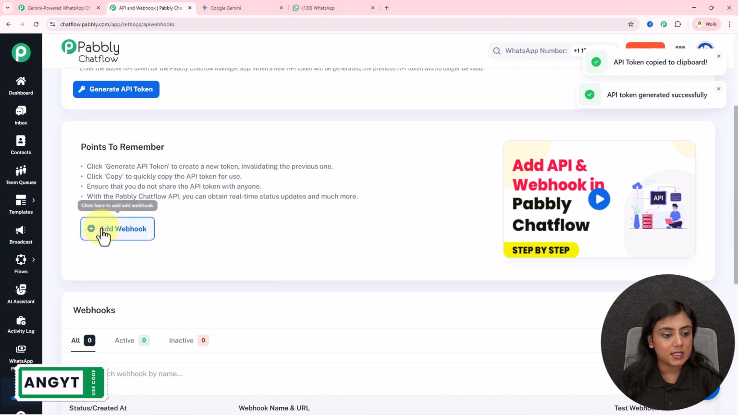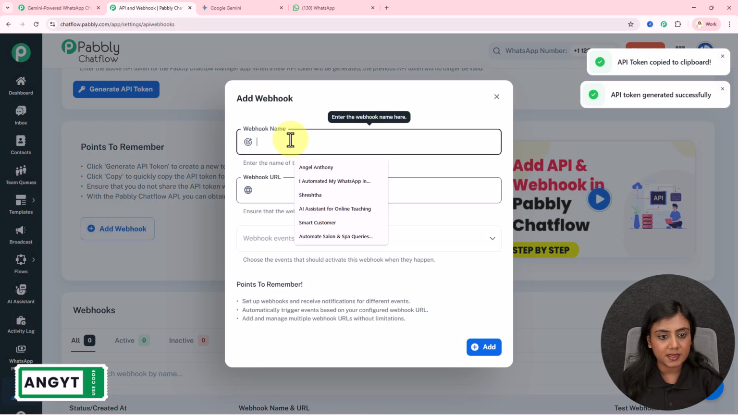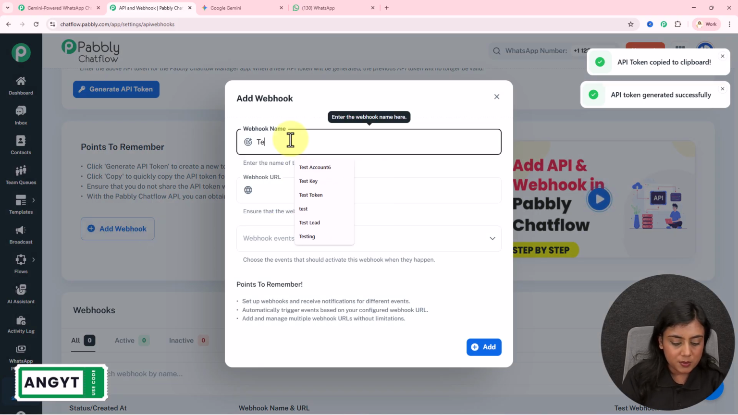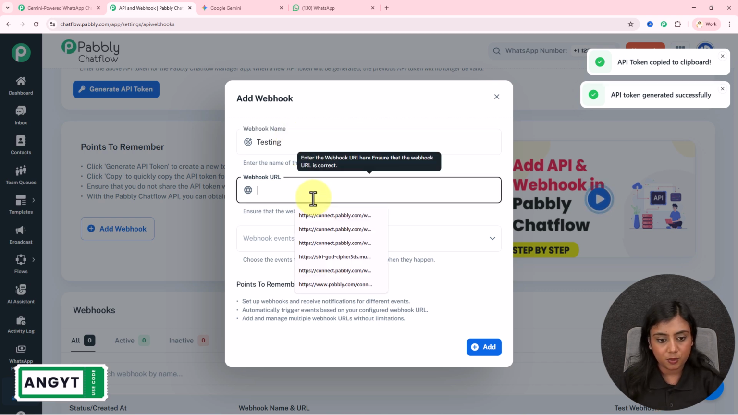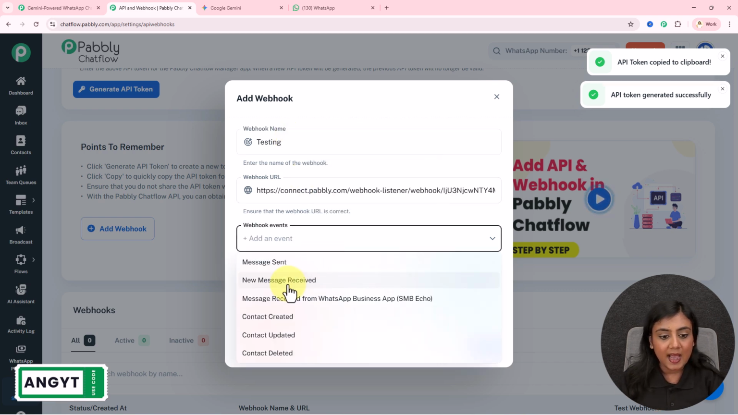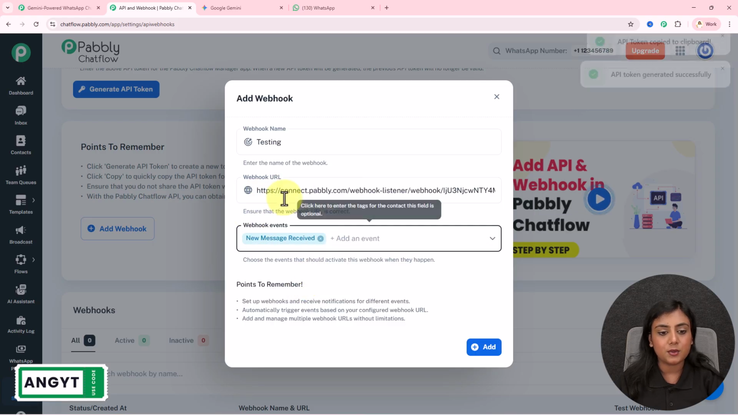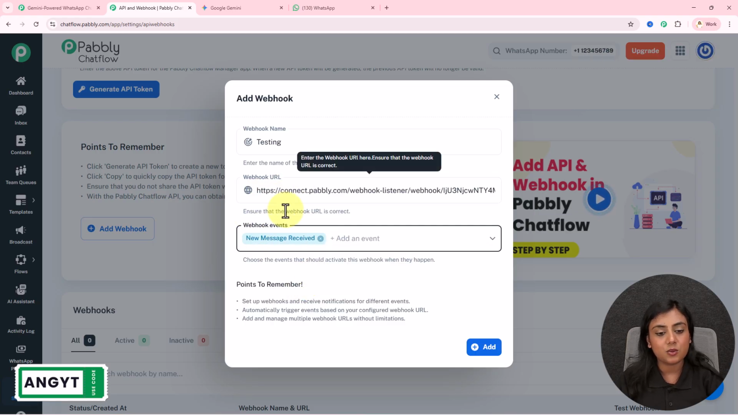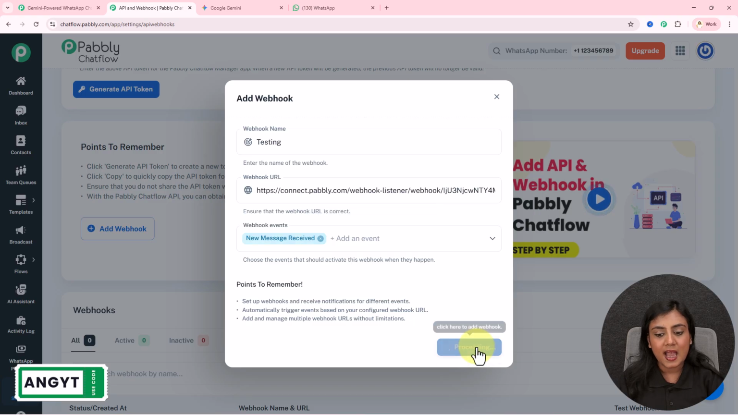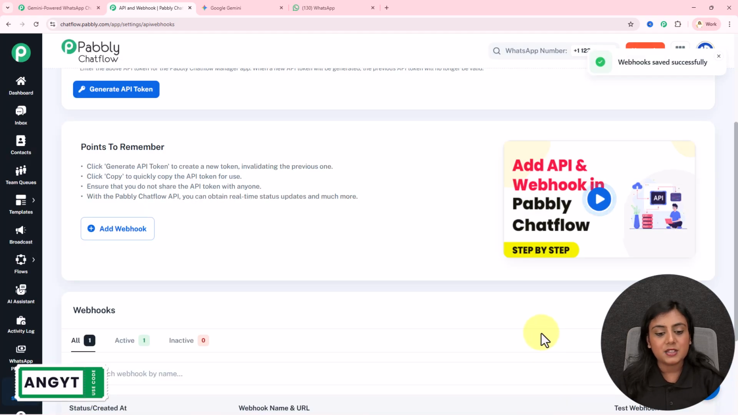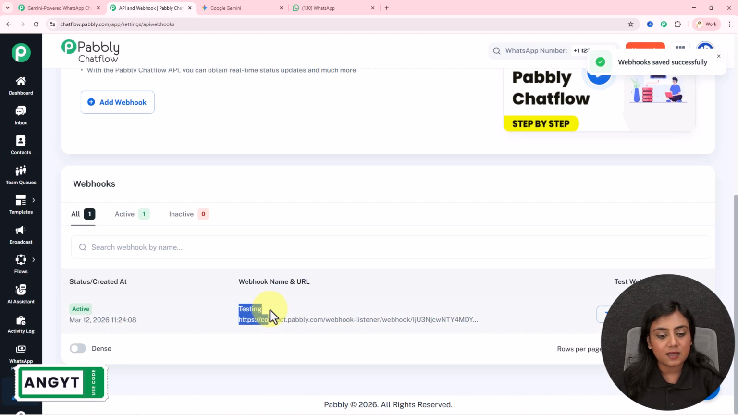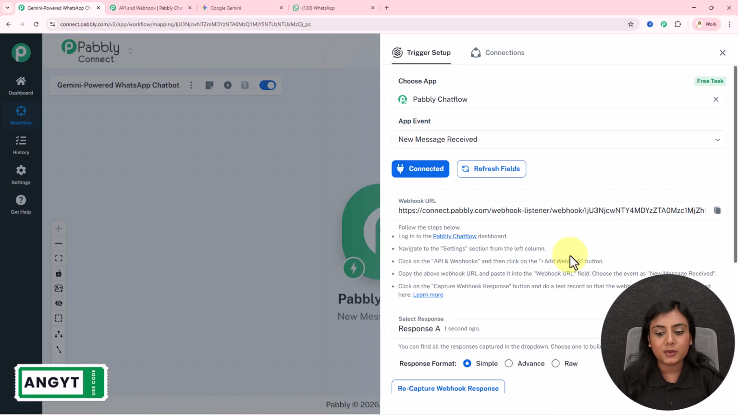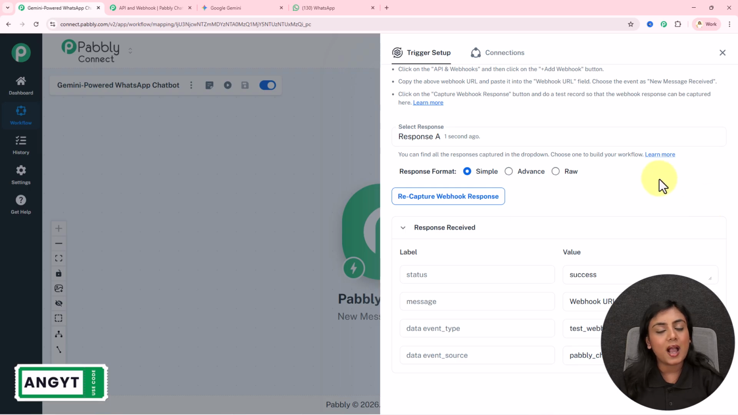Over here you will see the option of add webhook. Click on this button. For the name of my webhook, let's suppose I'm going to write it as testing. You can name it according to your requirement. For the URL, I will paste the webhook URL and the event is going to be new message received. I want to send the new message towards this URL, so I will select this event and click on this add button. As soon as I do that, you will see this testing webhook URL is added inside my Pabbly Chat Flow account. So this is how you create the connection between Pabbly Chat Flow and Pabbly Connect.